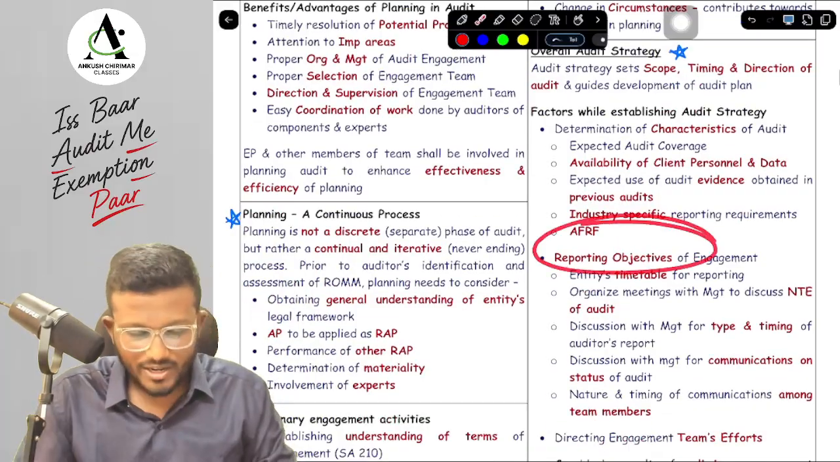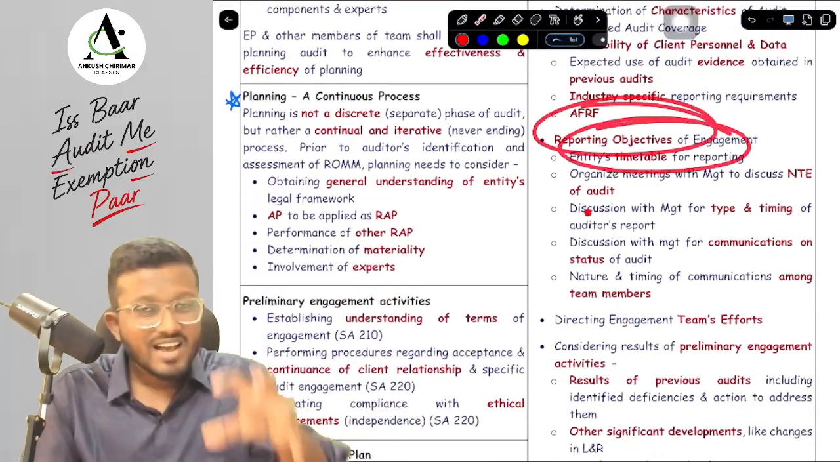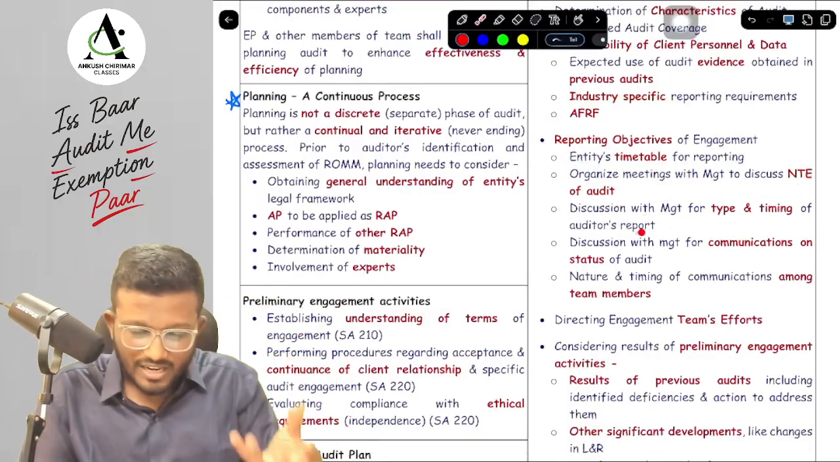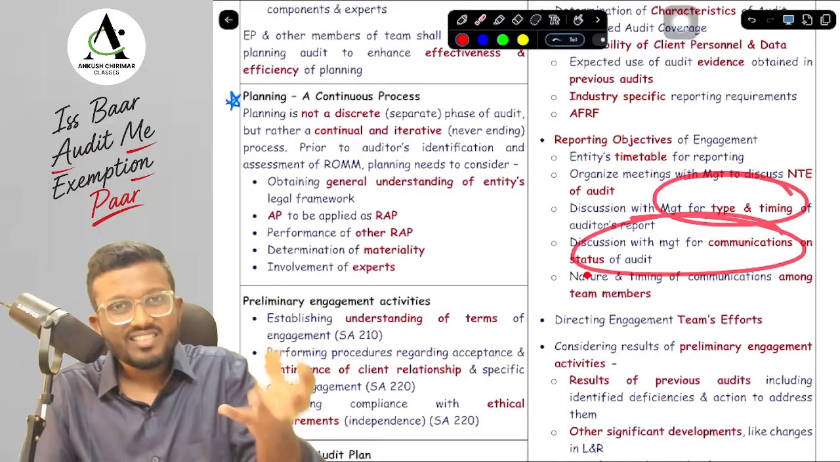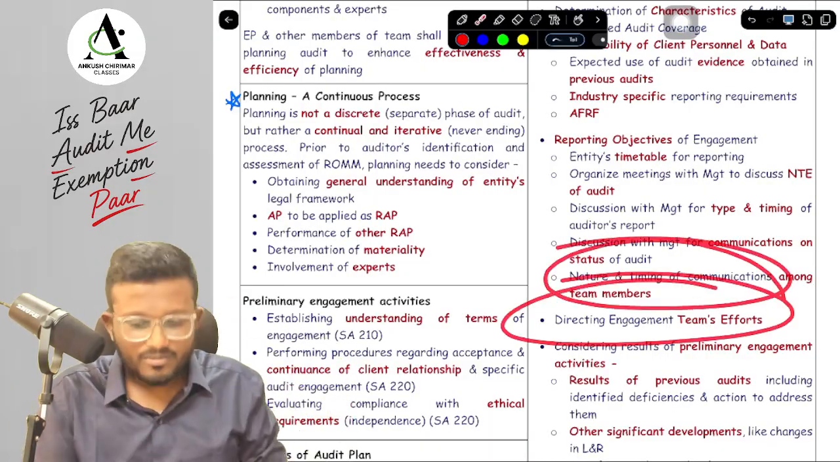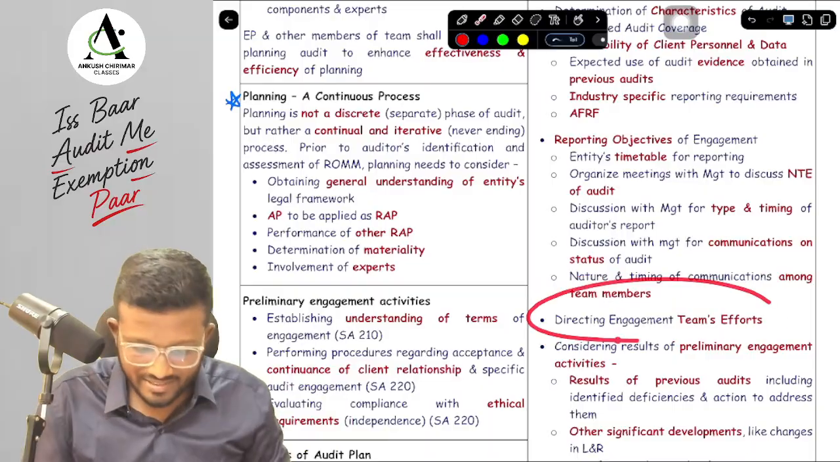Timing means what's our reporting objective. So what is the timetable for reporting? That we will organize the meetings with the management to discuss the NTE of audit. In that meeting, we will discuss the type and timing of the report and the status of the audit, and we will also have discussions among the team members. Next, in terms of what do we say? Direction. We need to direct the engagement team efforts.